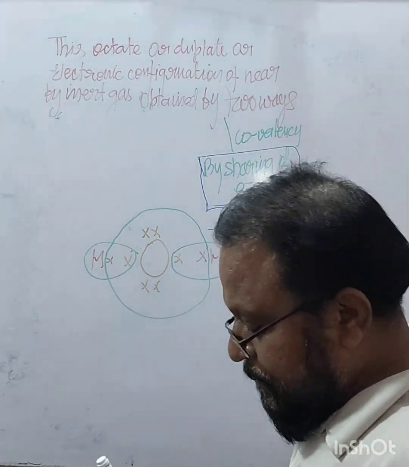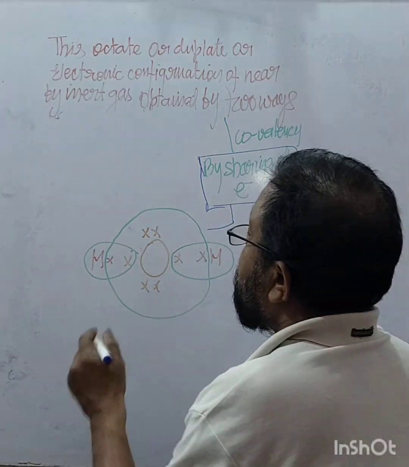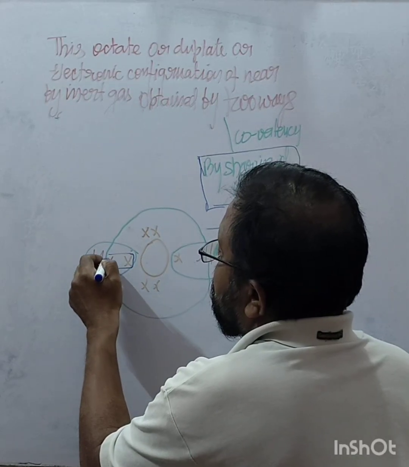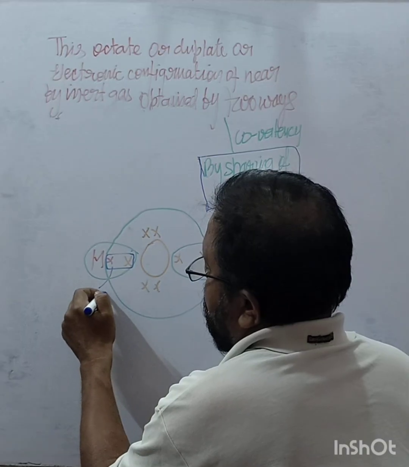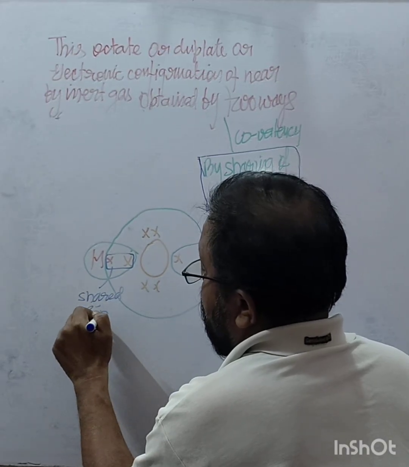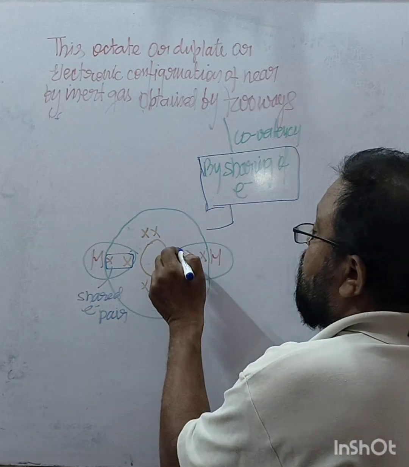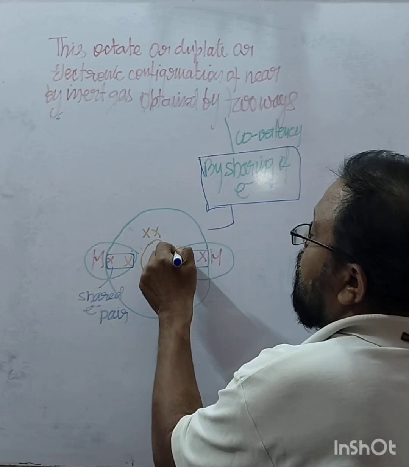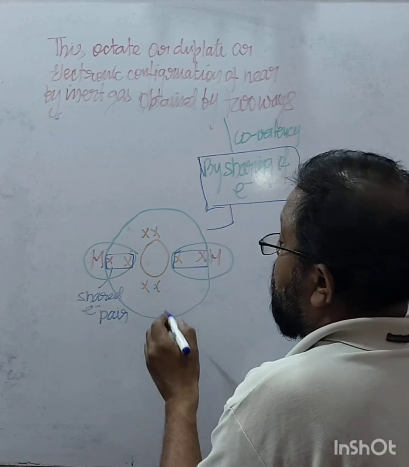This I told you. So what are these? These are shared electron pairs. This is also a shared electron pair, and this is also a shared electron pair.